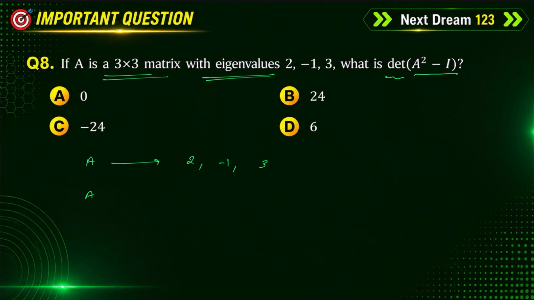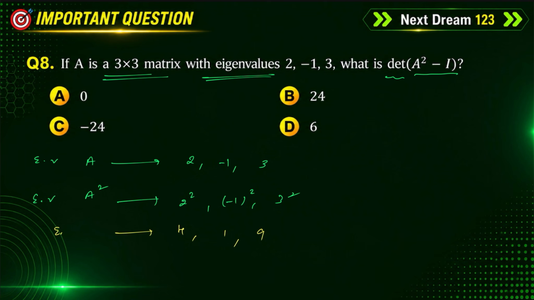First find the eigenvalues of A square. The eigenvalues of A square: just take the power 2, 2 square, minus 1 square, 3 square. Here the power is 2, so for each eigenvalue you take the power 2. Then we get 4, 1, and 3 square is 9.